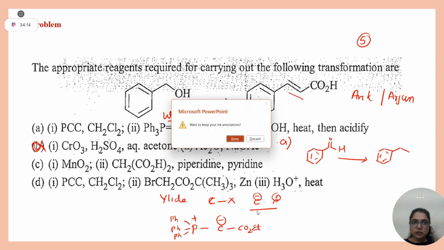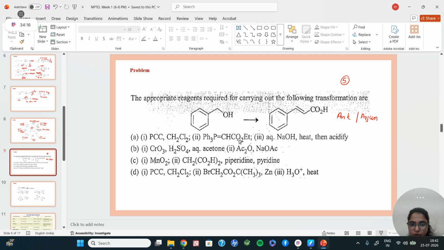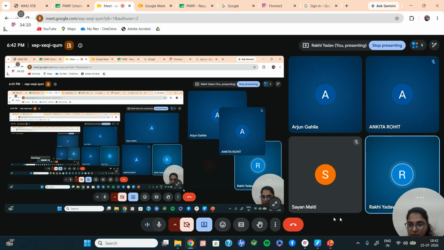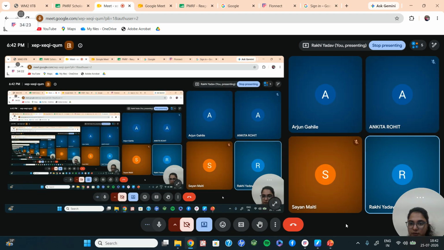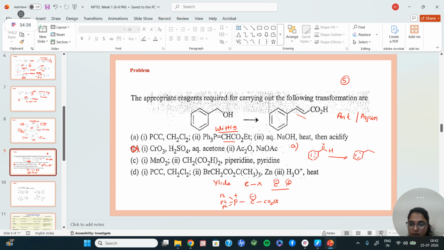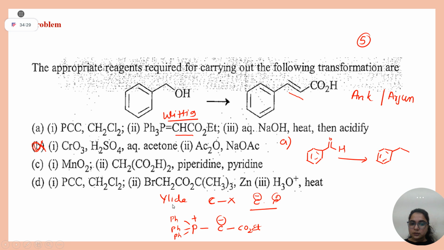Is someone joining or what? Okay. Sayan, do you know what is Wittig reagent? Triphenylphosphorane. So is this a stabilized ylide or unstabilized?